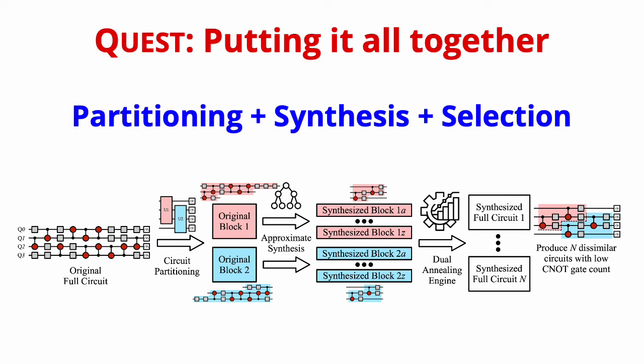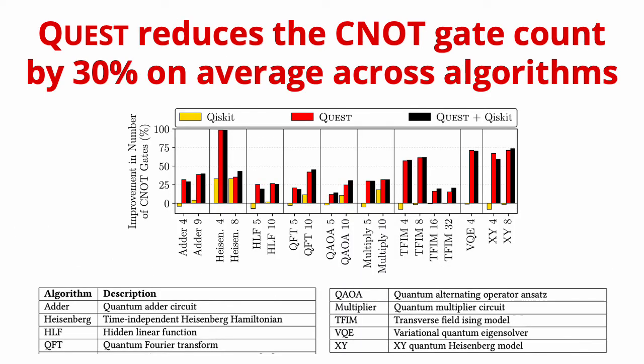Now let's look at some evaluation results. Quest is evaluated for a variety of algorithms of different sizes and use cases. The plot here shows the reduction in the CNOT gate count compared to the original synthesized circuit. The y-axis shows the percentage reduction in CNOT gate count with Quest and other compiler optimizations available with IBM's Qiskit compiler. We observe that Quest reduces the number of CNOTs by 30% on average, and over 50% for some algorithms like TFIM, XY, and Heisenberg.